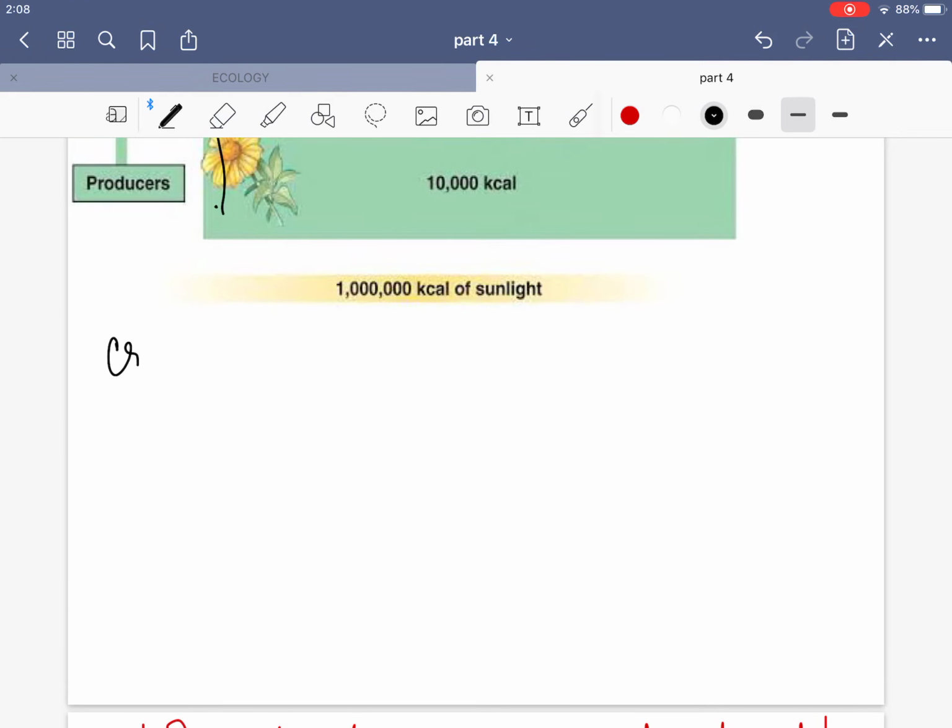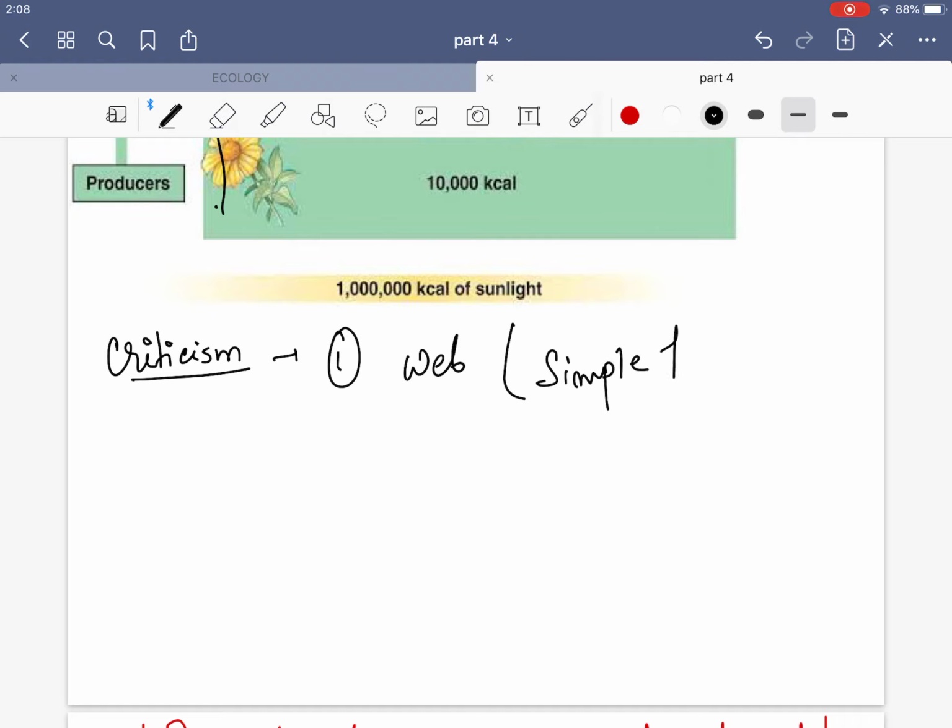So what is the criticism here? First of all, they don't consider a web. They just take a simple food chain, and that does not give you a true picture.